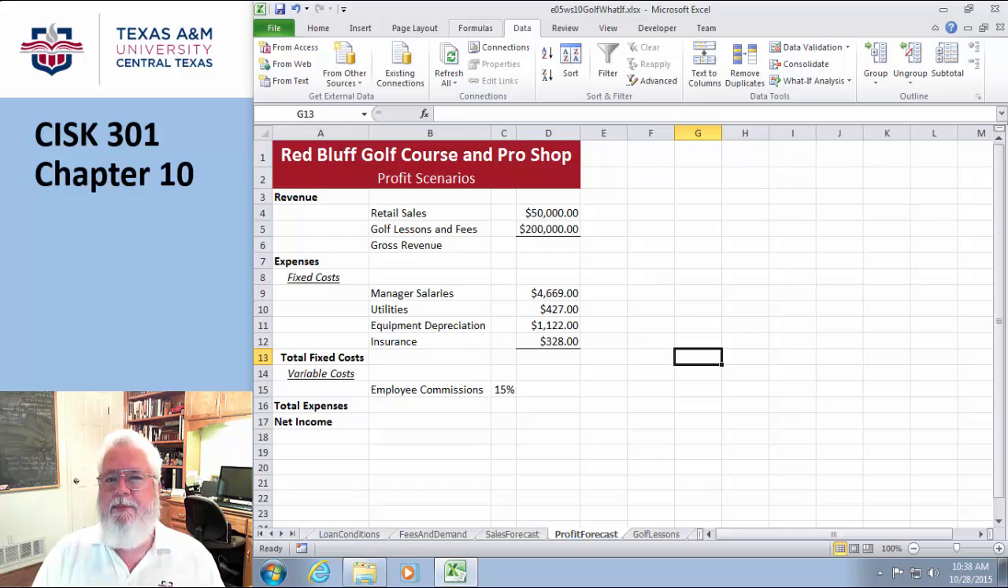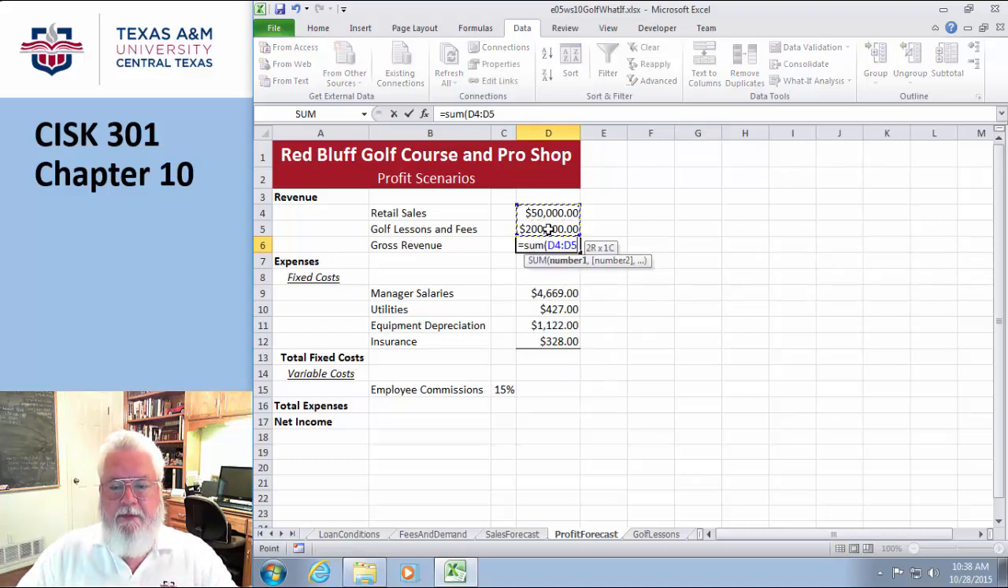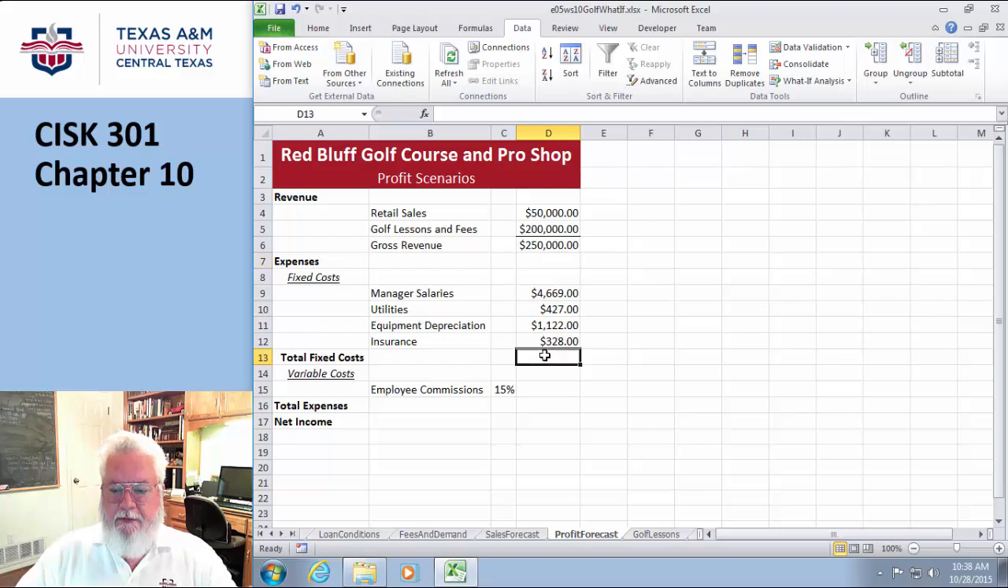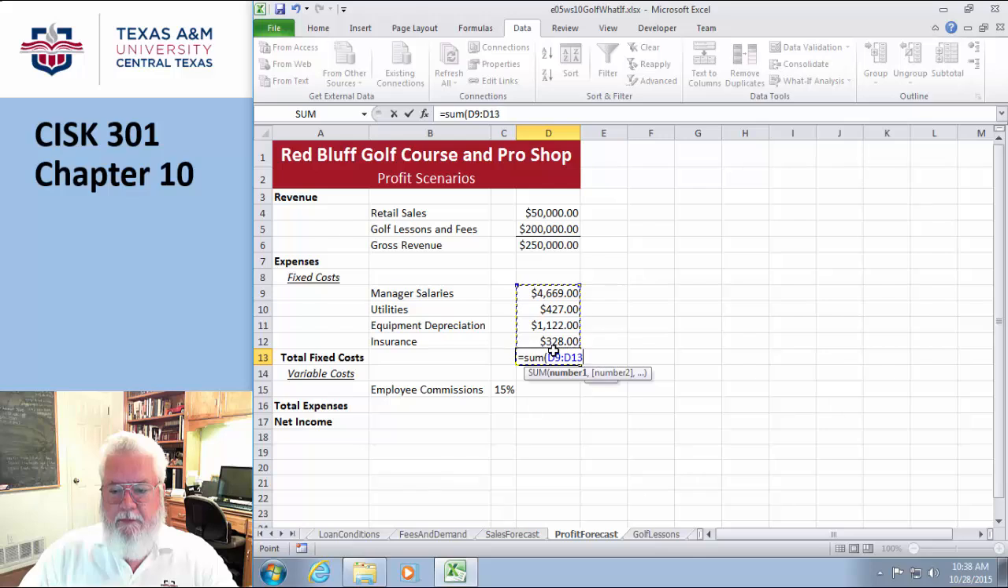Okay, picking up where we left off on page 532, we're talking about the scenario manager. Before I can make this work, I actually have to finish this out. So I'm just going to go ahead and finish. This would be the sum of my retail sales and my golf lessons, that's my gross revenue. Here's my fixed costs, and that would be the sum of all of this.